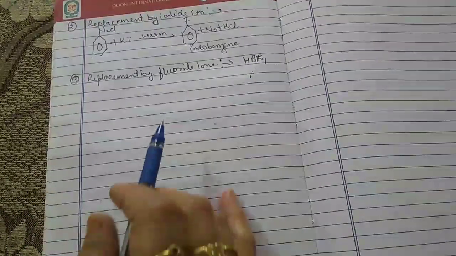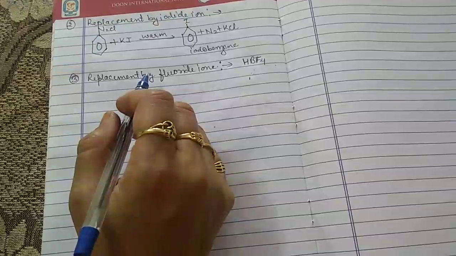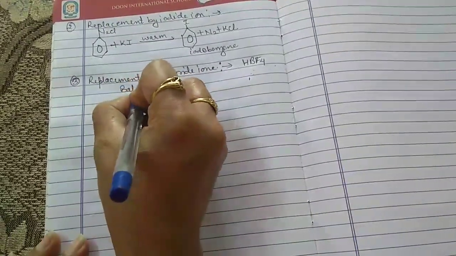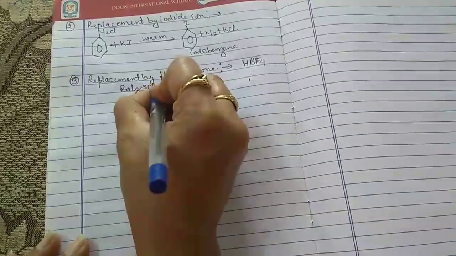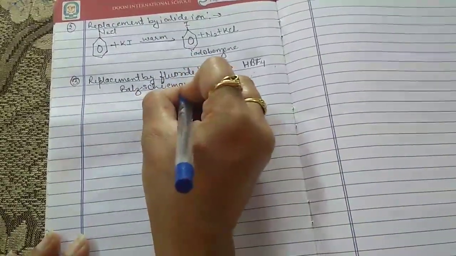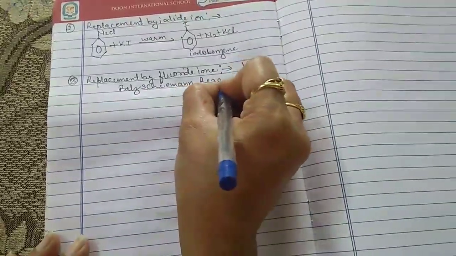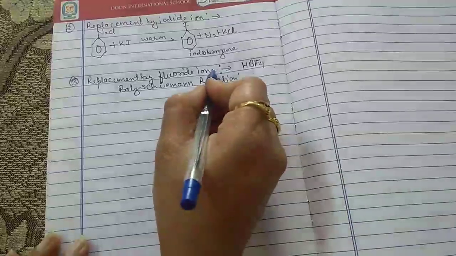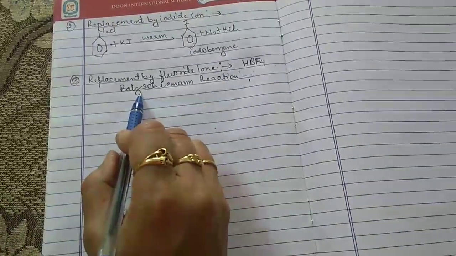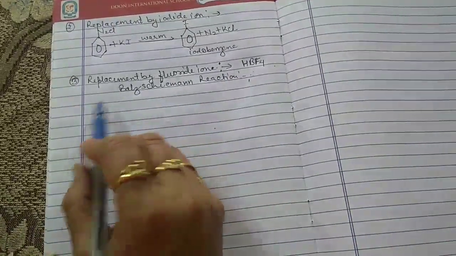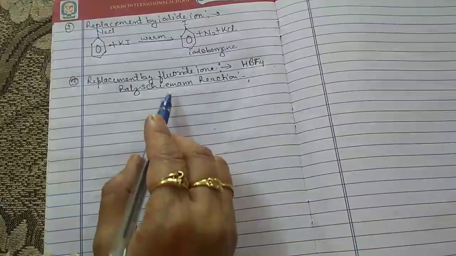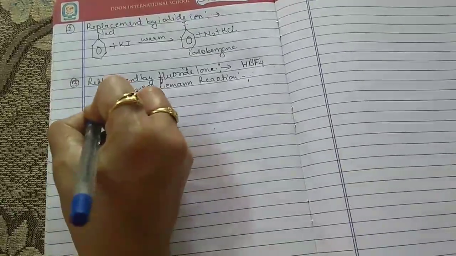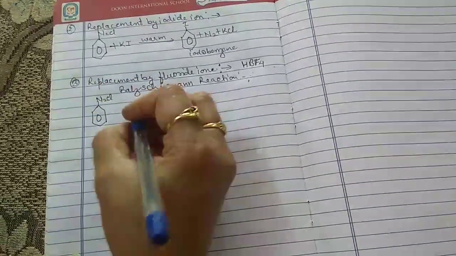And this is a particular type of reaction. This is a naming reaction, and it is named the Balz-Schiemann reaction. Replacement by fluoride ion is a naming reaction, a particular reaction that is known as the Balz-Schiemann reaction. And for this reaction, the chemical reaction is that this is the N2Cl, the benzene diazonium chloride.